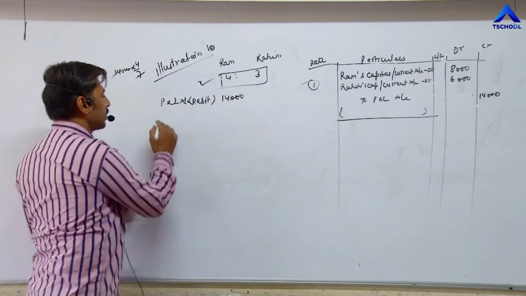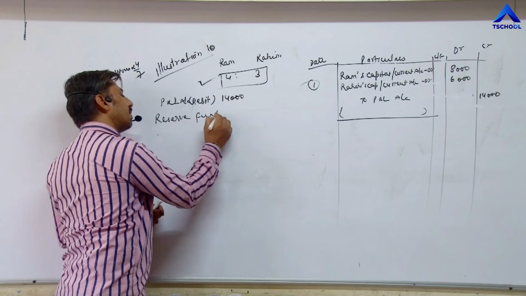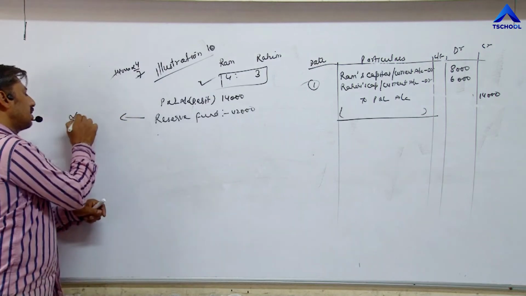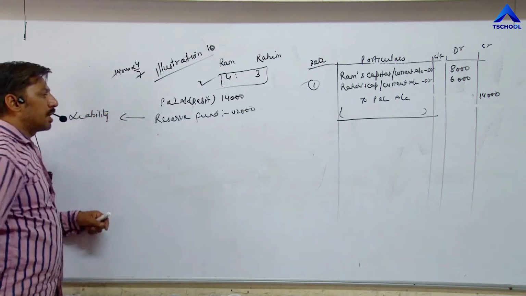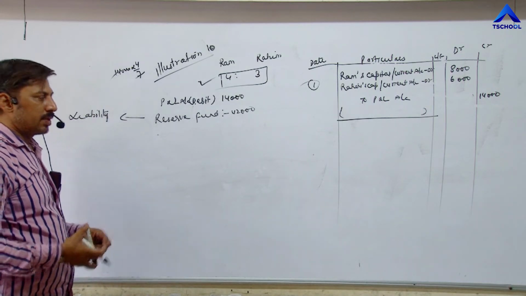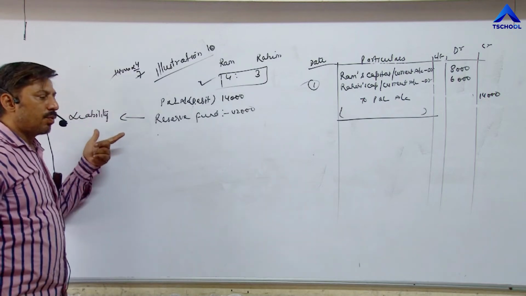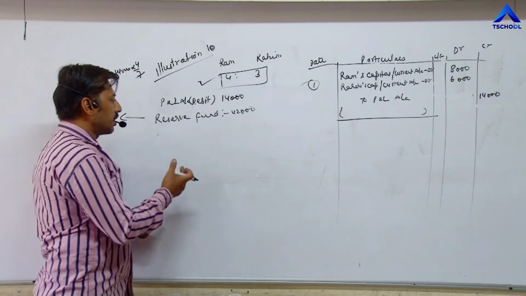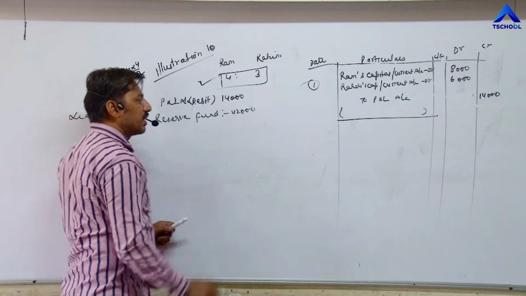reserve fund 42,000. Reserve fund is a liability for firm. This amount should be given by firm to partners at the time of reconstruction of partnership firm. They have to pay, firm has to pay. That's why it is a liability. Once it is distributed between or among partners, it becomes debited. So right now it has credit balance, but after distribution it finished, that's why it is debited.